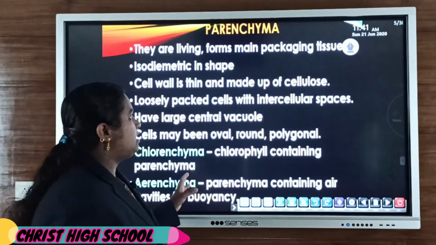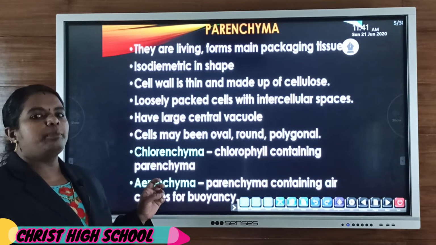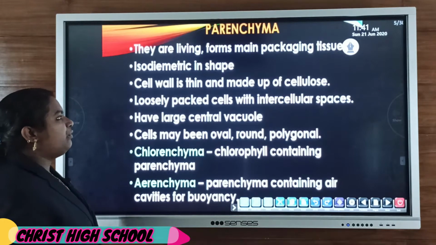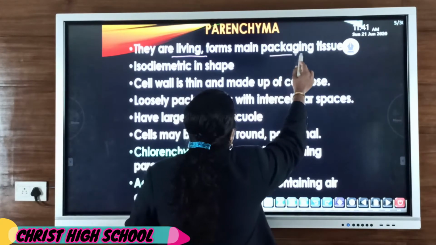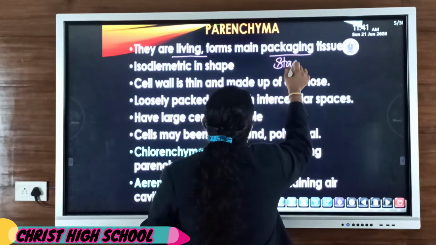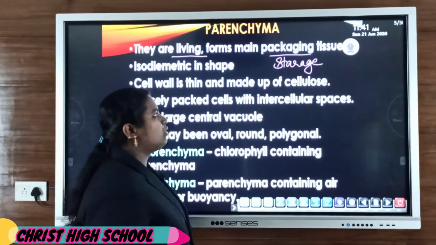Then the first one, parenchyma. Parenchyma is an example of simple permanent tissue. Mostly they are living cells and form the main packing tissue.